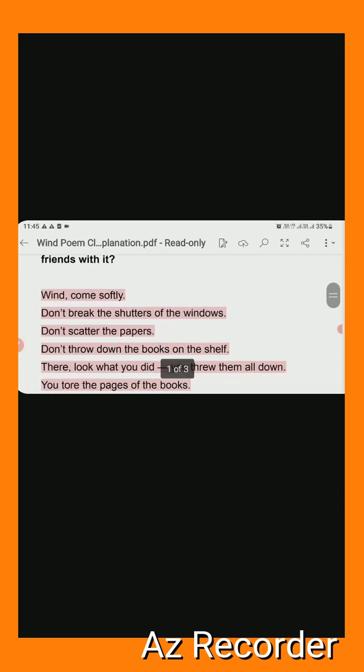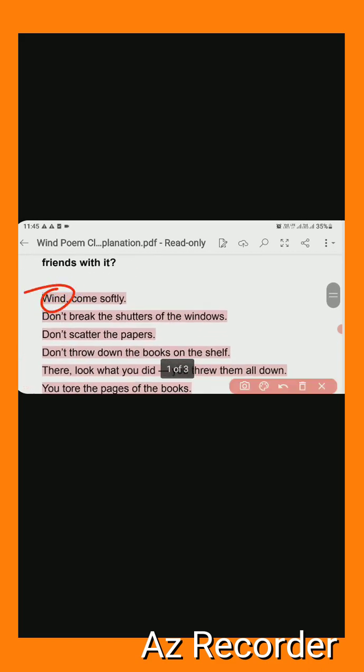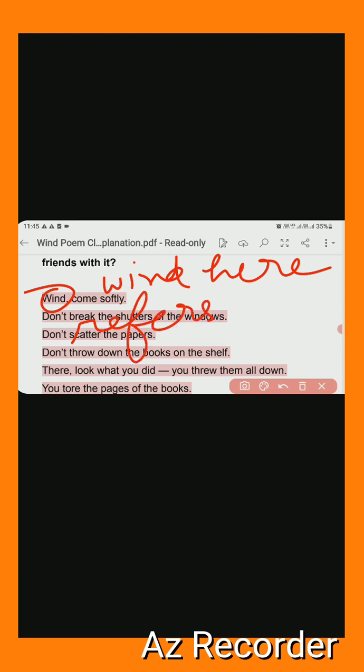This word wind is actually symbolism, because it refers to other things. Suppose that wind here refers to what? Can anyone tell me?